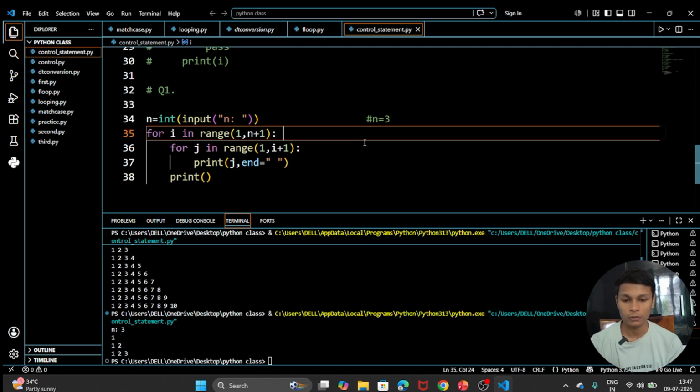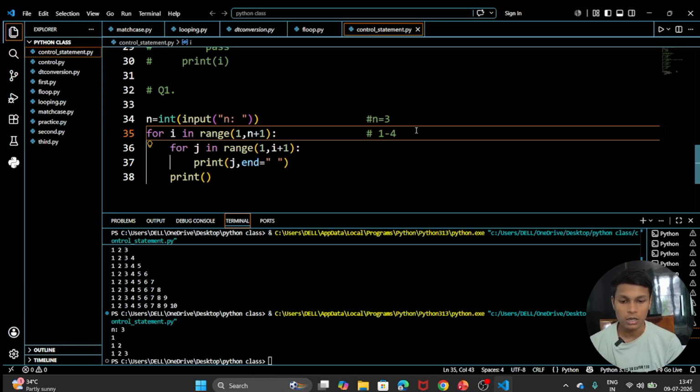Okay, so what was the range? The range is from 1 to 3. No, range is from 1 to 4.